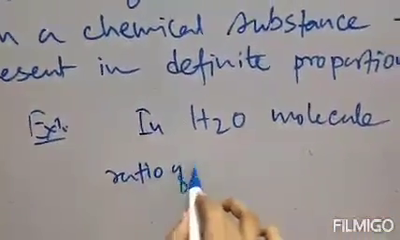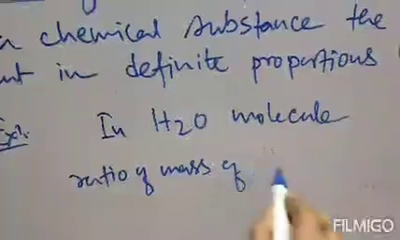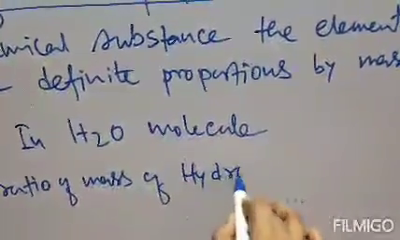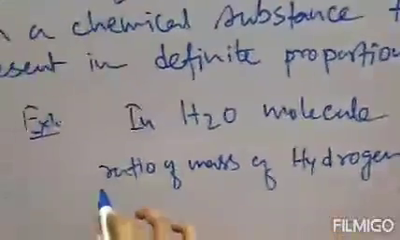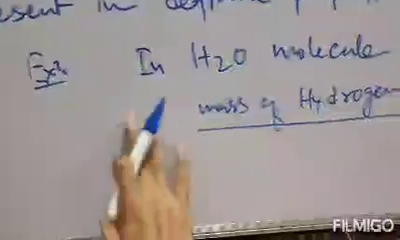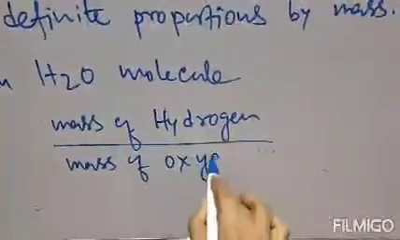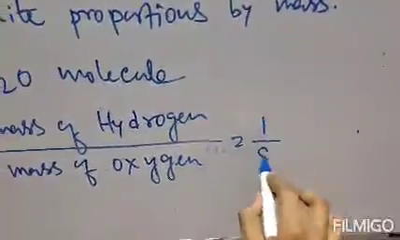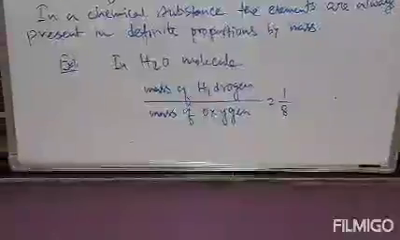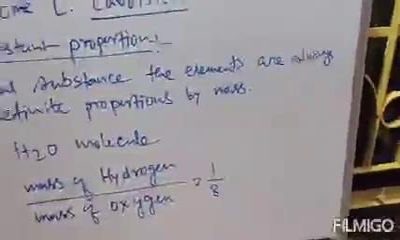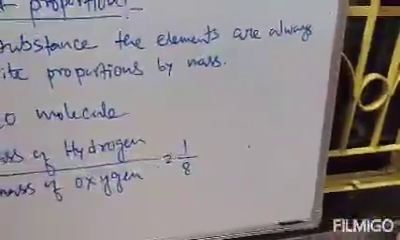That means in the H2O molecule, the ratio of mass of hydrogen and mass of oxygen equals 1/8. That is, the ratio of mass of hydrogen and mass of oxygen is always 1:8 in the H2O molecule. So this law is the law of constant proportion.